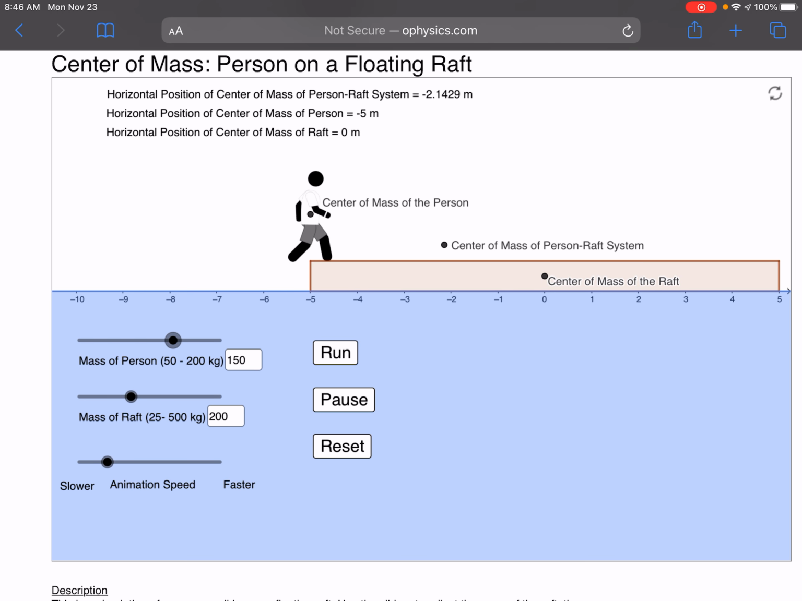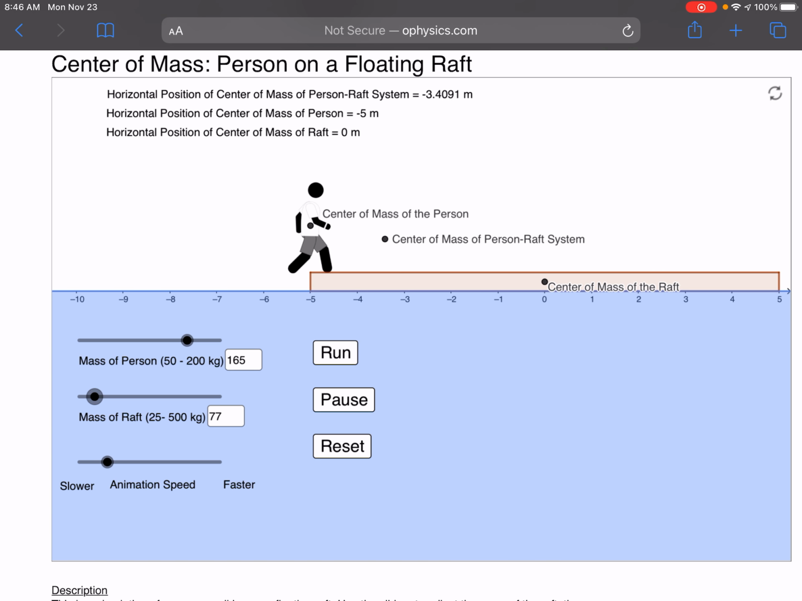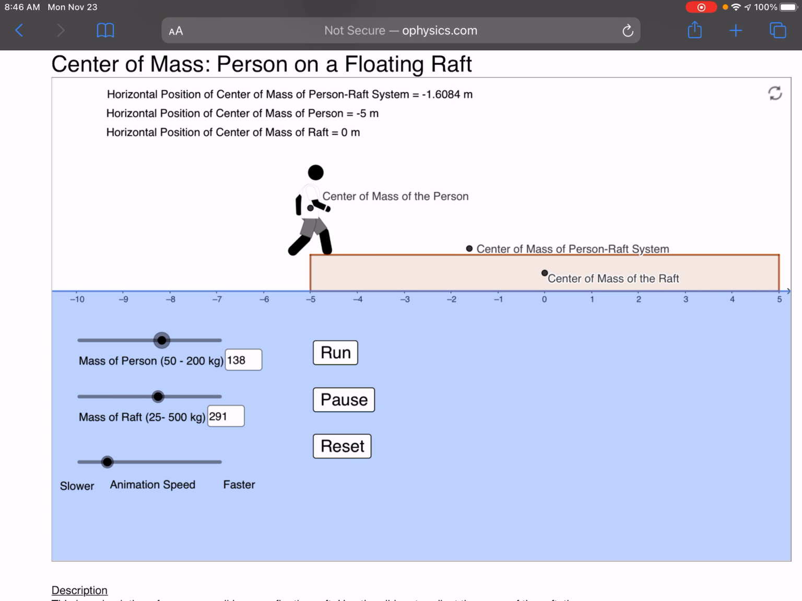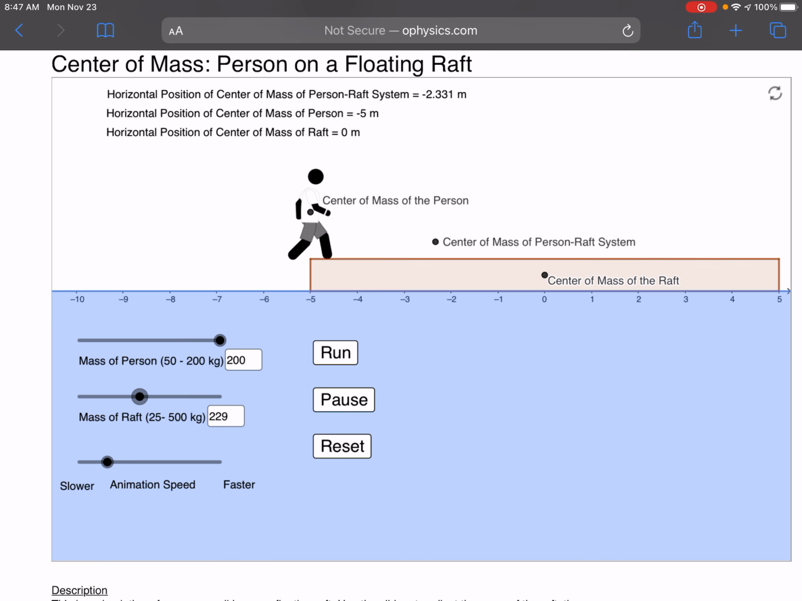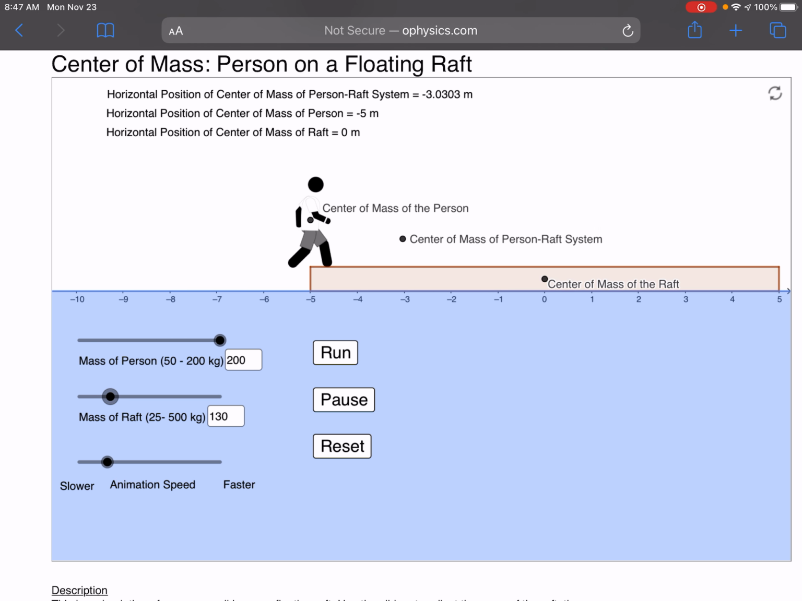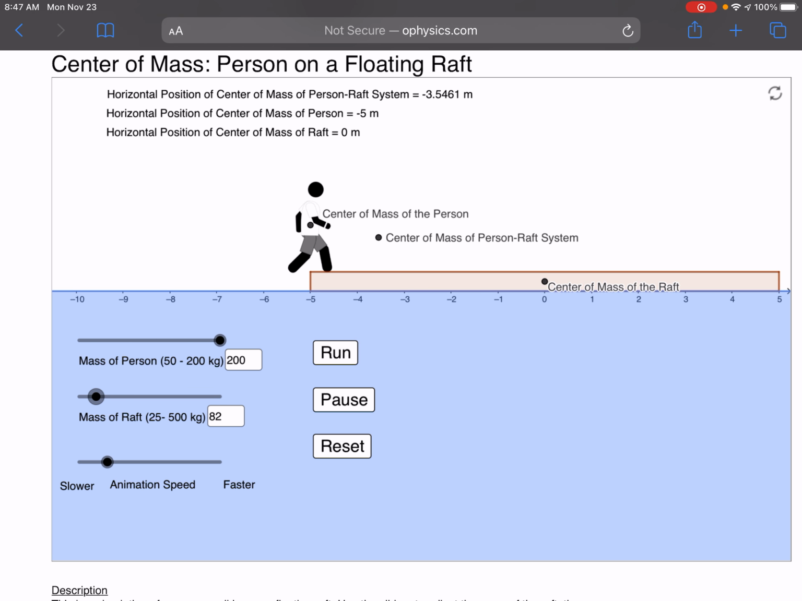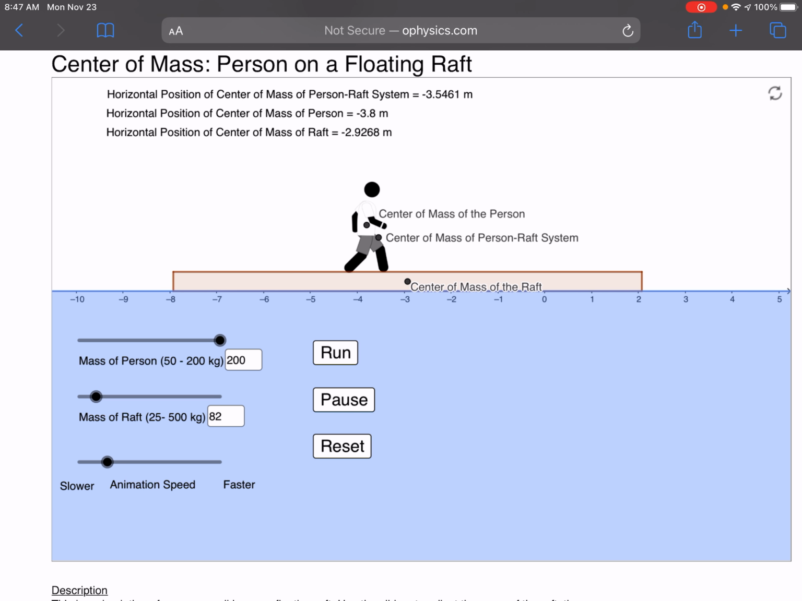Right, and it doesn't matter how heavy you make the person or how small you make the raft. If we make the person heavy, notice the center of mass gets closer to the person. Same thing if we make the raft lighter, the center of mass of the system is closer to the person. And if we let the person move, the center of mass of the system should still stay in the same place, because it has 0 velocity, and if there's no external force, then the center of mass of the system will keep a 0 velocity. See that?